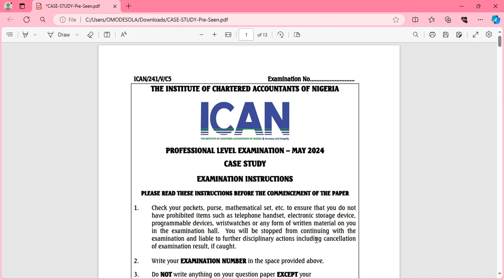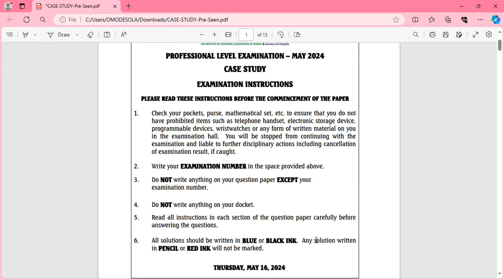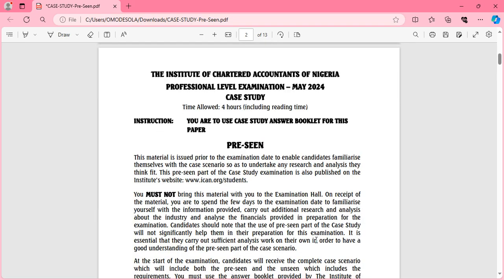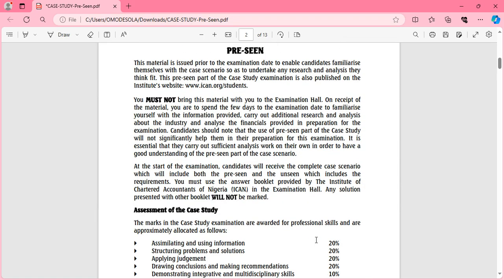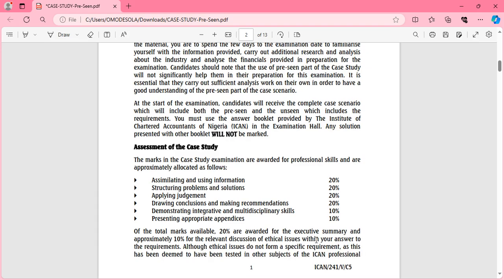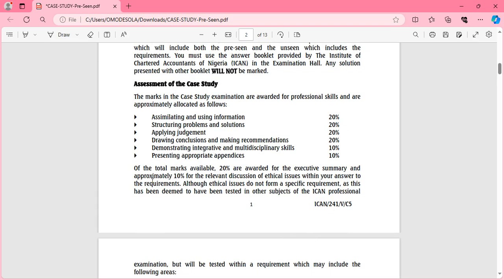So let's start. All right. So this is the May 2024 diet, and we're giving information about the Preseen. First of all, we'll start from here. This aspect looks insignificant, but it's actually significant. Now, this information that we have here.